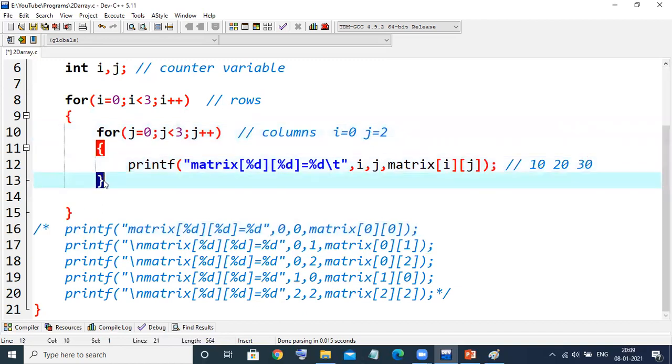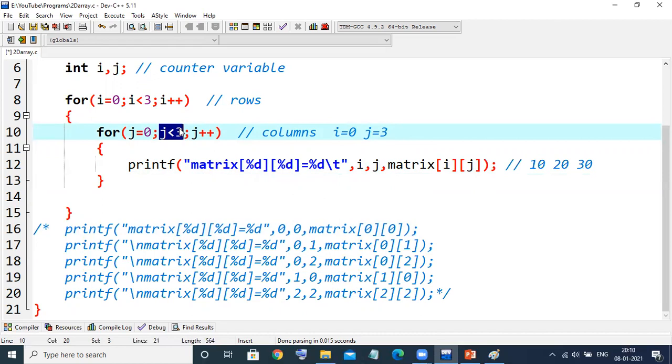Again, this loop will be incremented, because the previous condition is not yet false. Now j++, j will become 3 here. Is 3 less than 3? No, right? We require the column to execute only up to the third column, which is 0, 1, 2. That's it. If the value becomes 3, this condition will become false. If it becomes false, it directly jumps to the outer loop. But the outer loop condition was not false, it's true. So what happened?